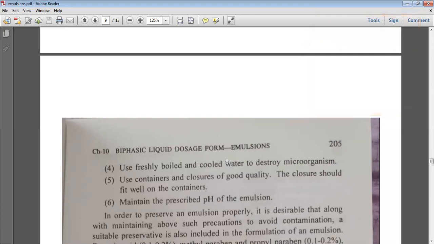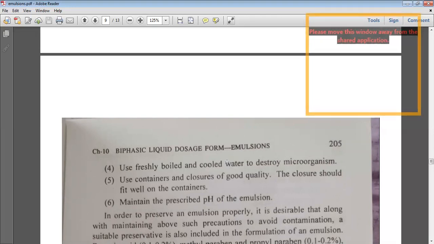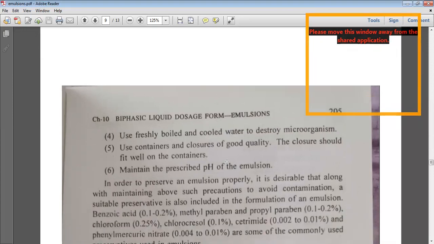So the containers and closures also should be of good quality, and they should be sterile, and hence when the emulsion is being packed in a container, the container should be completely sterile and dry, so that the emulsion will be stable throughout its shelf life. So the pH also should be maintained for the emulsions. So the pH can be maintained by adding the buffers.